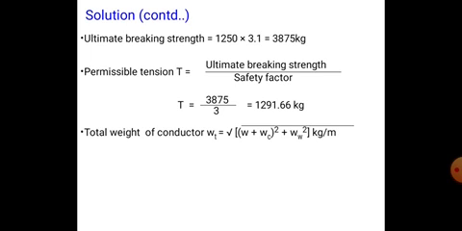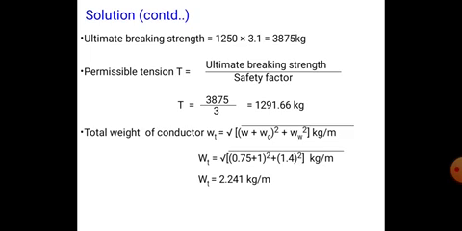So that is the square root of (0.75 plus 1) whole square plus 1.4 whole square, which is 2.241 kg per meter.